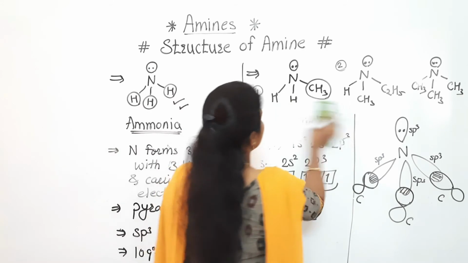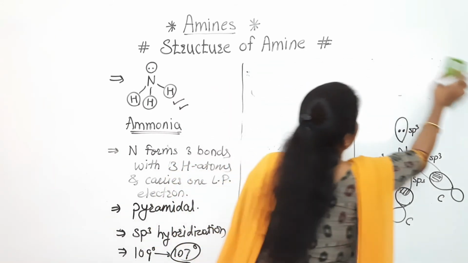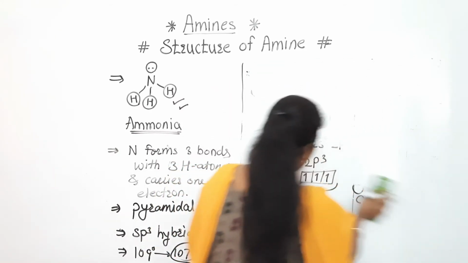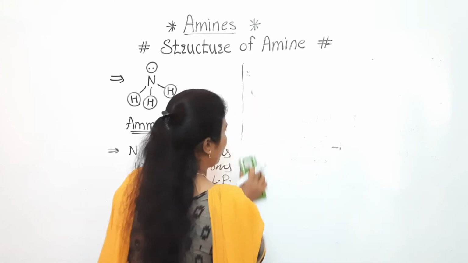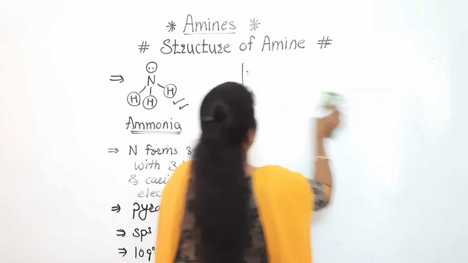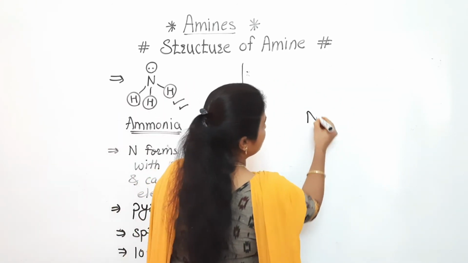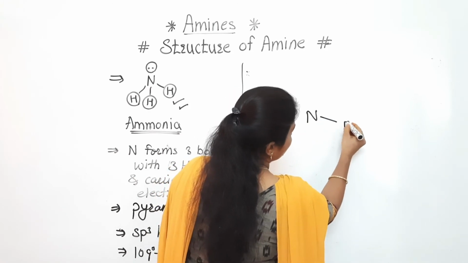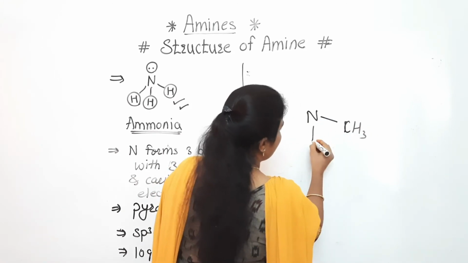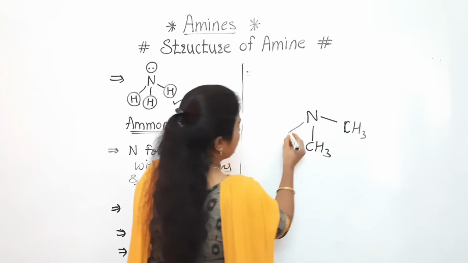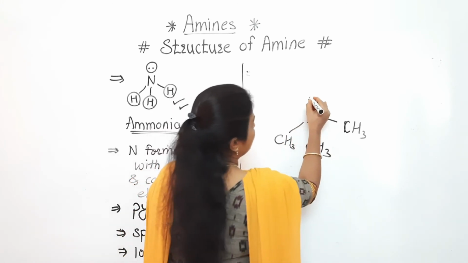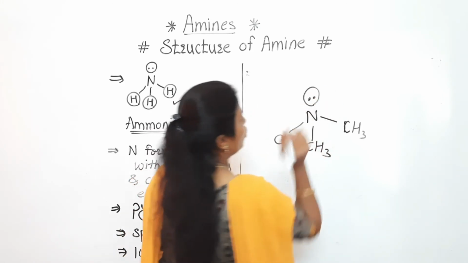Now we are going to discuss the bond angle. Here the bond angle is 107 for ammonia. But if we consider the tertiary amine, CH3, CH3, CH3, there is a presence of a lone pair.